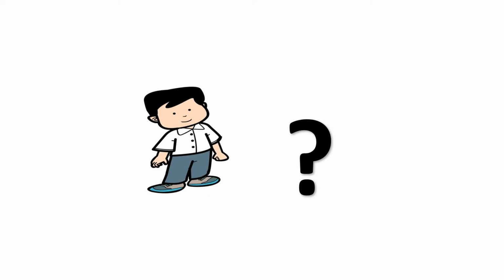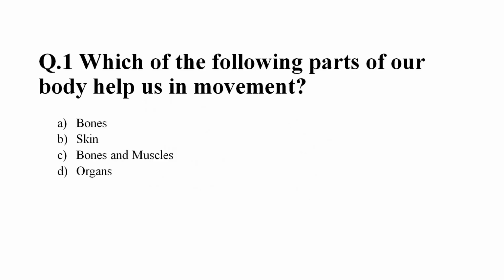Students, now let us revise what we have learned today by solving some questions. Question number 1. Which of the following parts of our body help us in movement? Option A, bones. Option B, skin. Option C, bones and muscles. Option D, organs. And the correct answer is option C, bones and muscles.